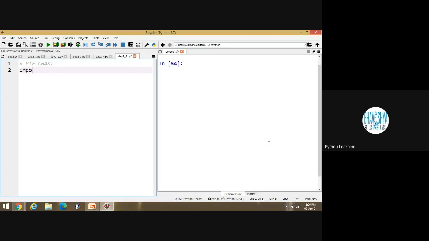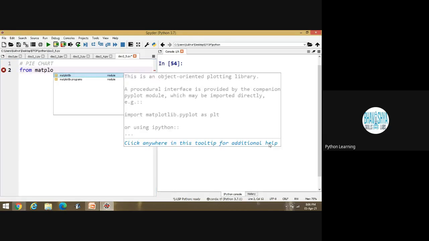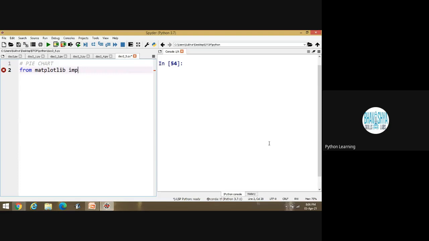For that, first of all, what we have to write is: from matplotlib import pyplot as plt. Now, what is the meaning of this?